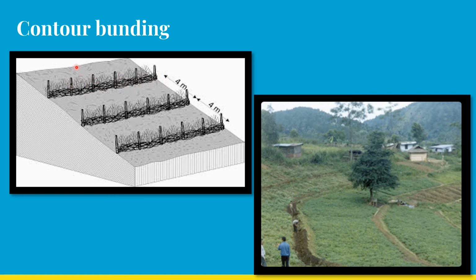So what happens is when water is flowing in this direction, the wall stops the water, and some amount of water is retained over here in this bund and in this bund, and in such a way the water is retained and it percolates into the soil. This is an example of how contour bunding is done.